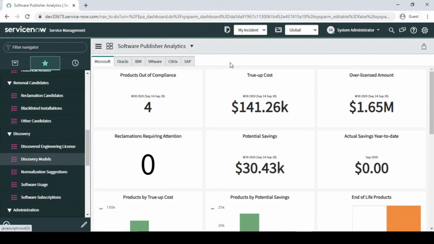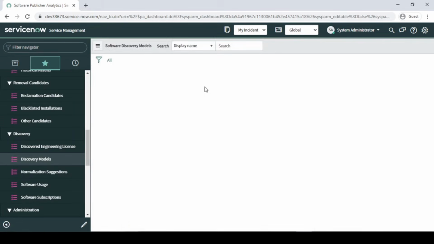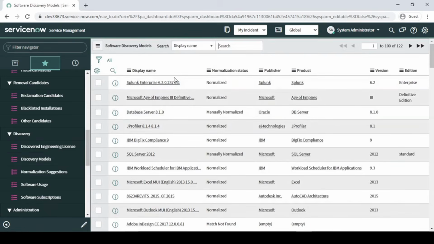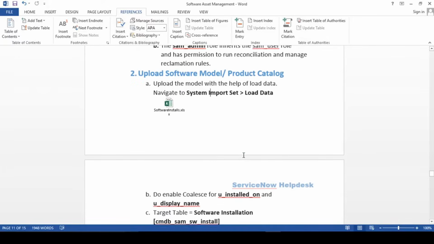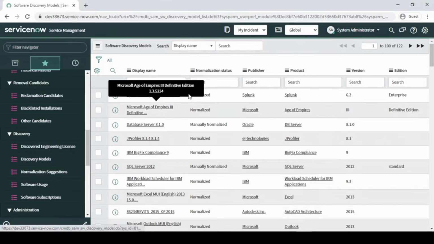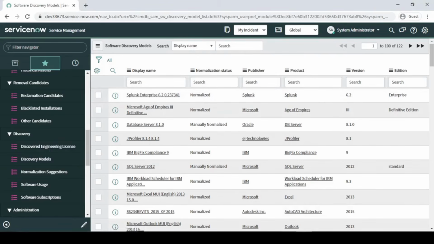So basically once we upload the data here, all our software models will come, right? Right now the count is 122. Once we upload the data, we will see how many counts there are. For that, guys, I have already prepared an Excel sheet. So let me just do it.